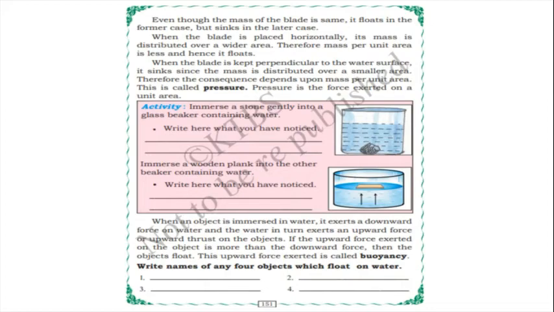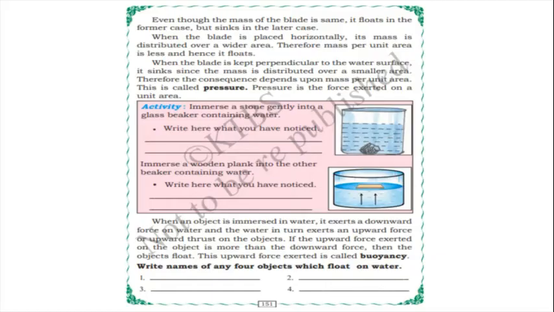It depends upon what, children? It depends upon mass per unit area. So this is called pressure. Because of this pressure, the horizontal blade will float, and the perpendicular blade will sink. Pressure is the force exerted on unit area.